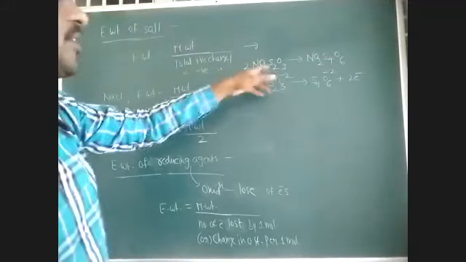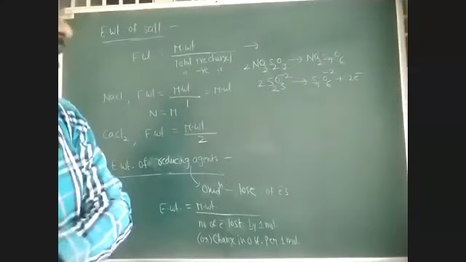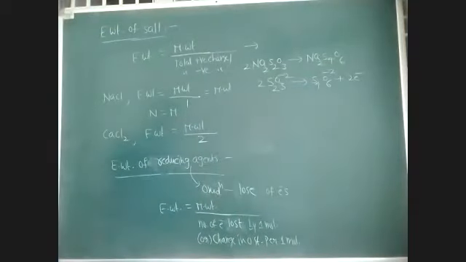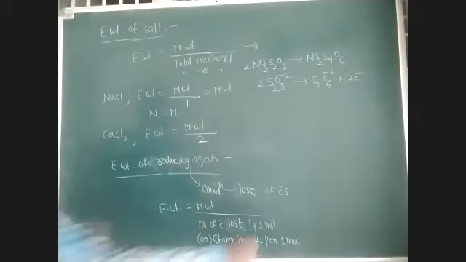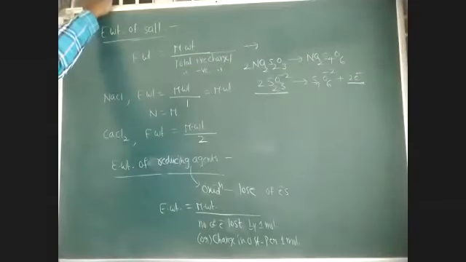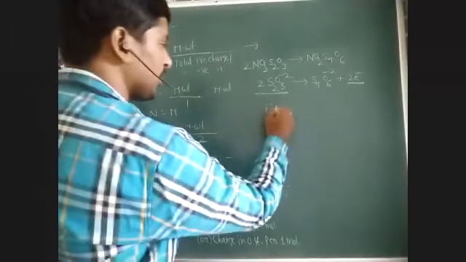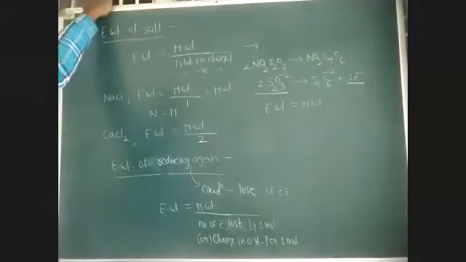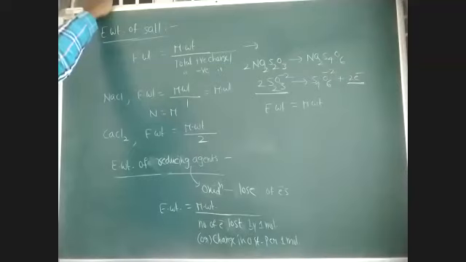We have the iodine versus hypo reaction. Iodine undergoes reduction, hypo undergoes oxidation, loss of electrons. So hypo is the reducing agent, iodine is the oxidizing agent. Here, what is the change in oxidation state, or number of electrons lost by one molecule? Here 2 electrons are lost by 2 molecules, so the number of electrons lost by one molecule is 1. Therefore equivalent weight and molecular weight are both the same. Both normality and molarity are the same for hypo in this reaction.